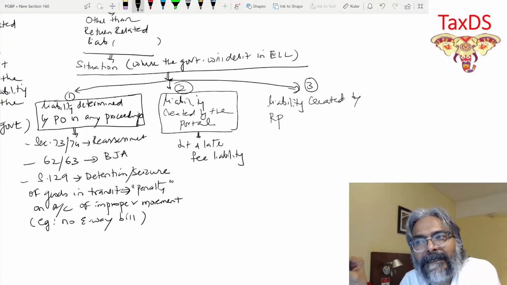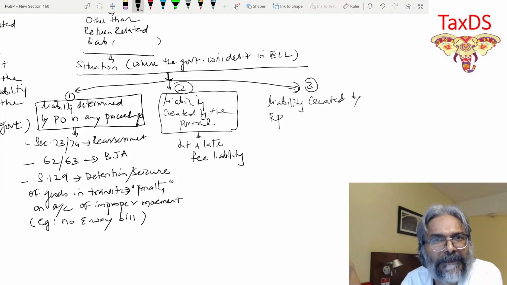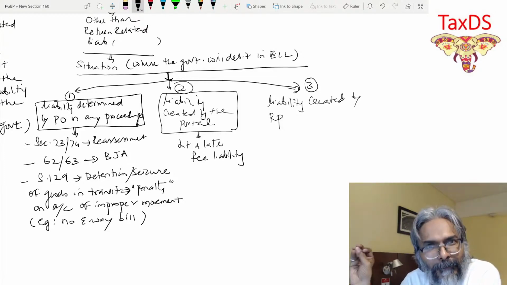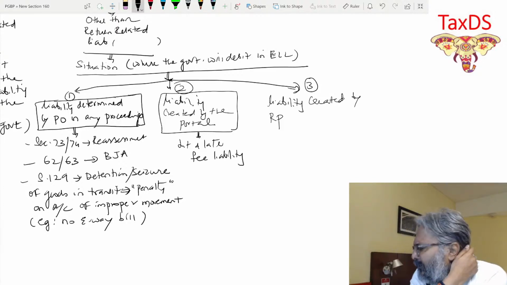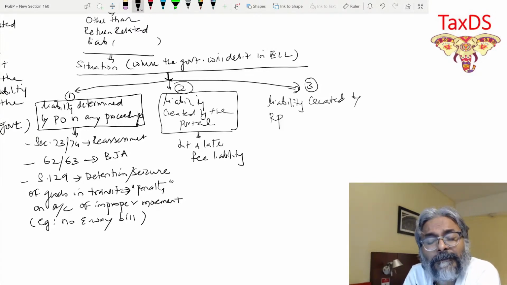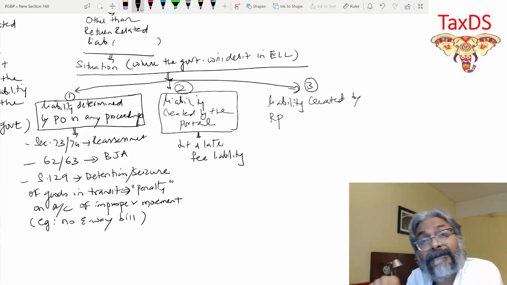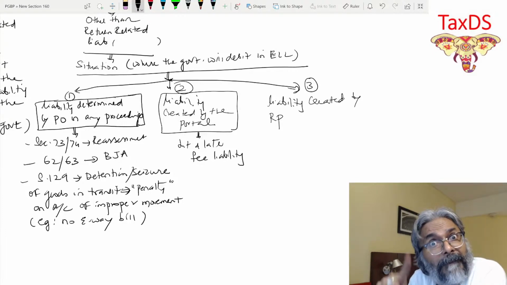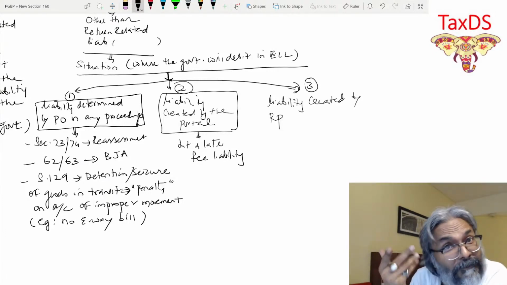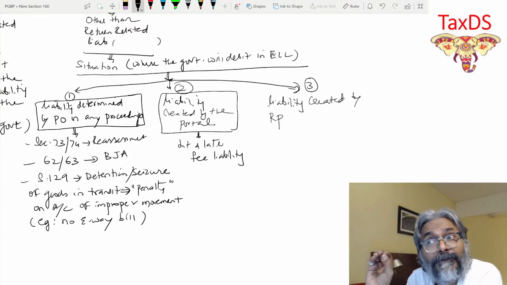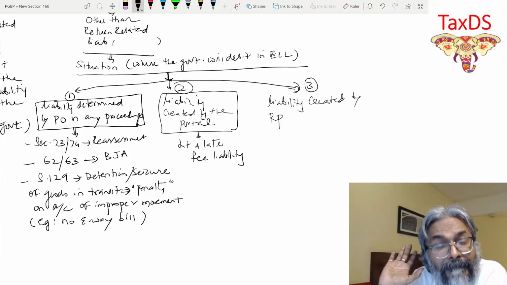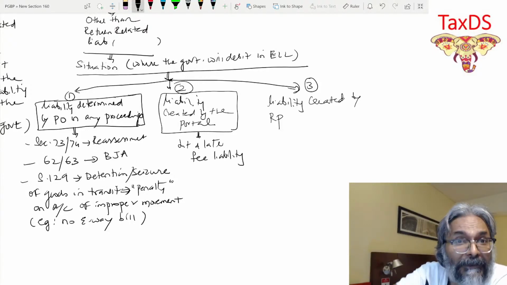So since this particular information about some supplies has missed the entry in the books of accounts of the taxpayer and also in the returns, subsequently or separately he will make the payment of the GST. So obviously the return is all done. Now he cannot change the return. So now he is going to make the payment separately through GST DRC 03. So that is what this point number 3 is all about, isn't it?